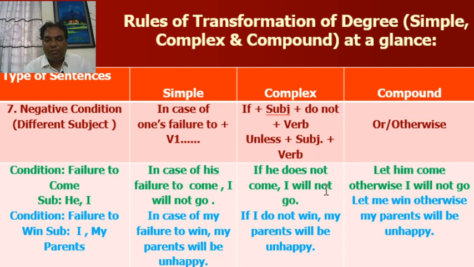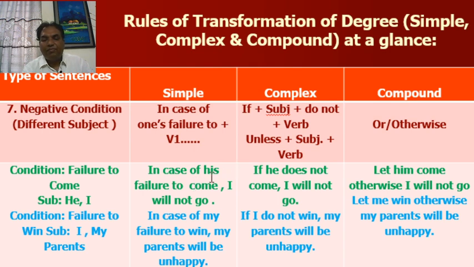Look at the example. Here will be do not or does not. It depends on the subject. If he does not come, if the subject is third person singular number, you have to use does not. If he does not come, I will not go. Look at the simple.